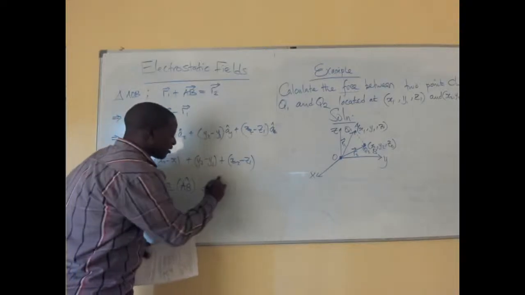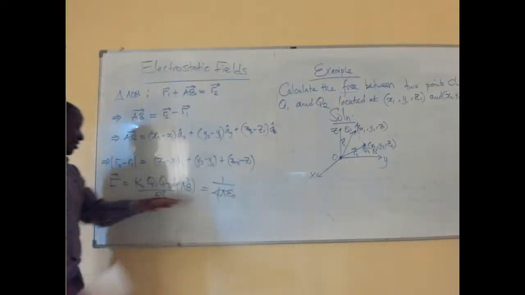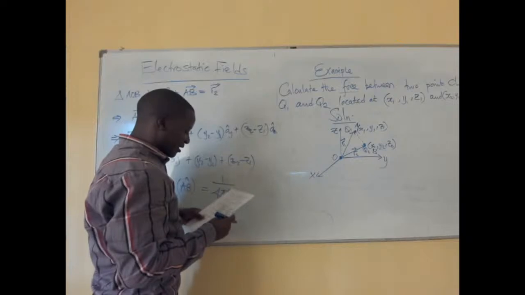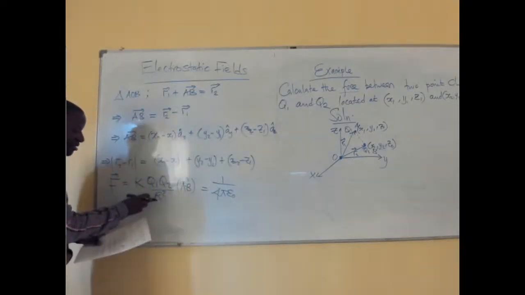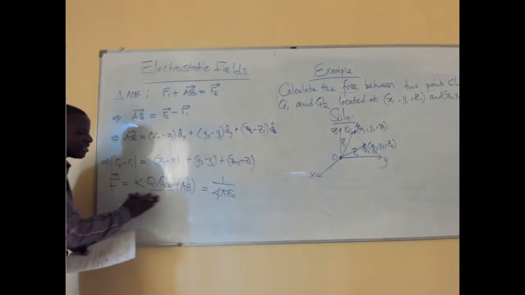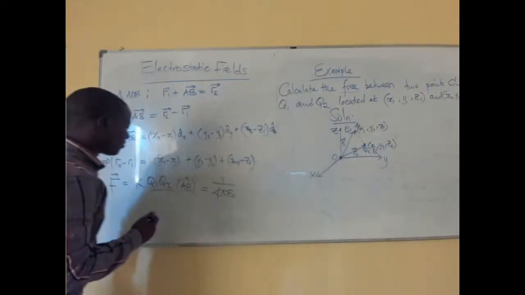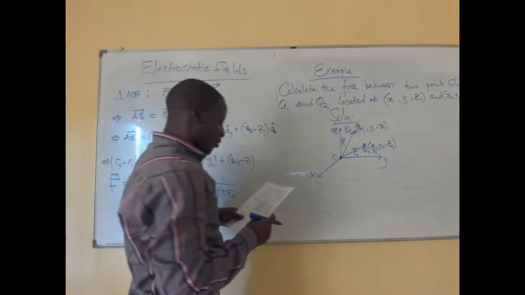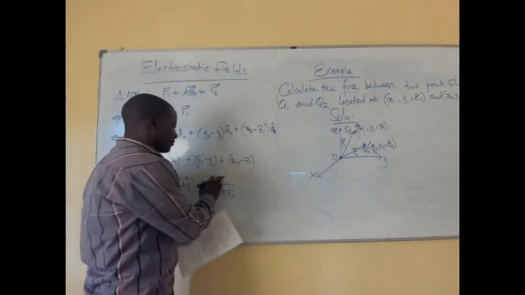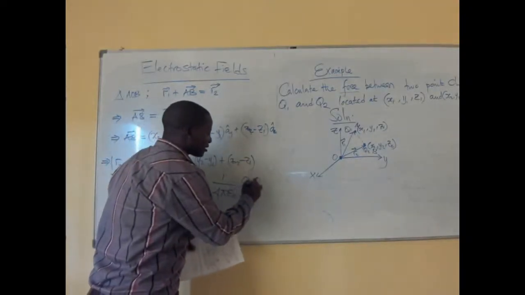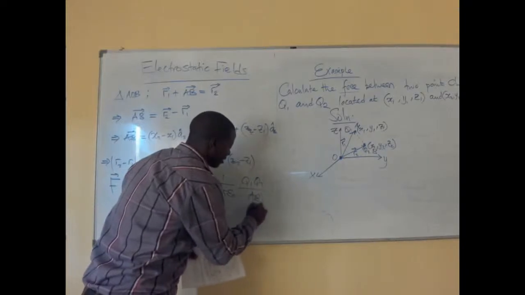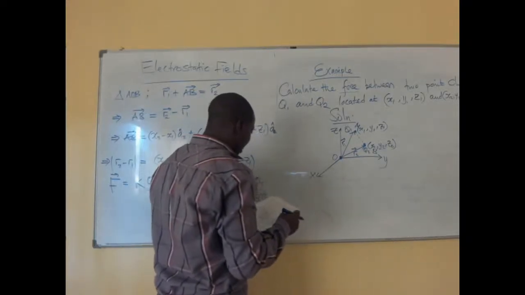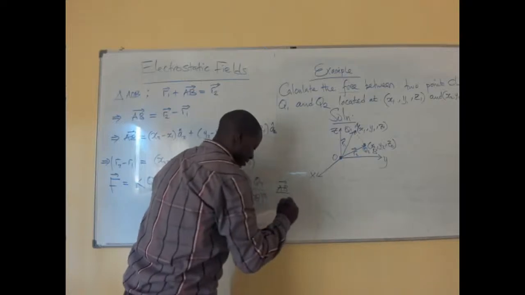So this is the same as 1 over 4 pi epsilon 0, which is our constant k, and then we multiply that by q1 q2 over AB squared, since r squared now becomes AB squared, which is this distance from A to B. Then we are multiplying by the unit vector, which is AB over AB.